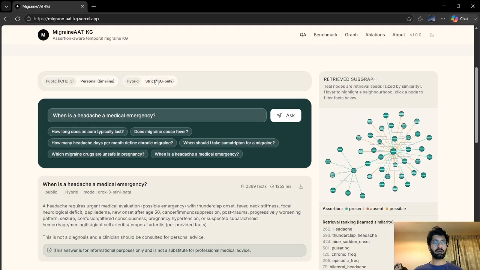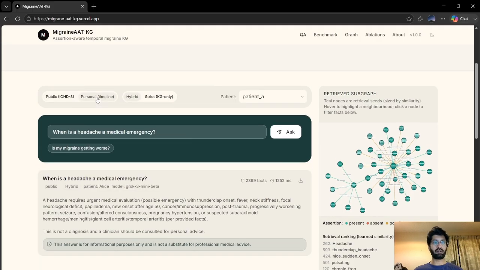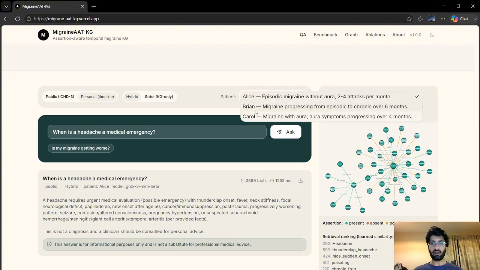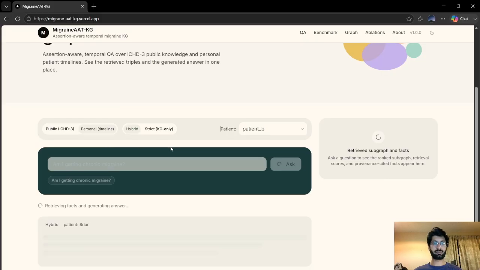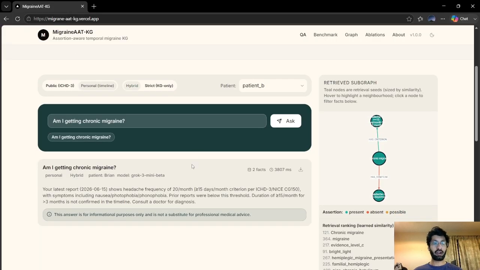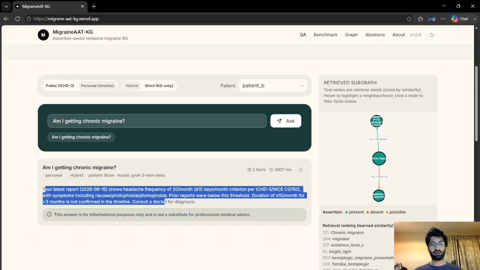Now let's move to the personal mode, where we can ask a question about the patient data. We have three patients, Alice, Brian, Carol. We select the patient here and ask a question. Here we got our answer, based on the patient information. Your latest report shows the headache. Also, our system outperforms on the personal information of the patient because we have a track of it.